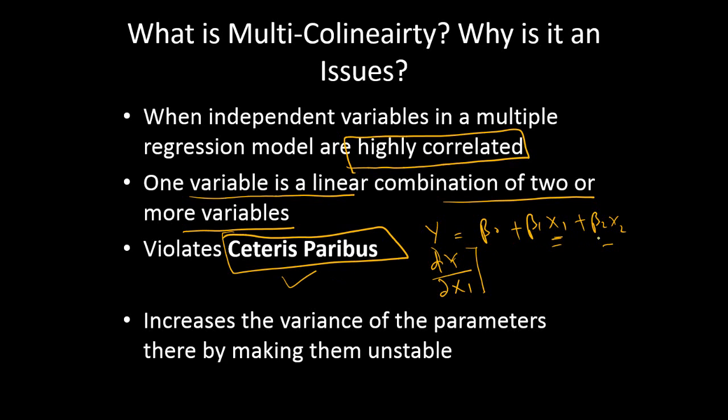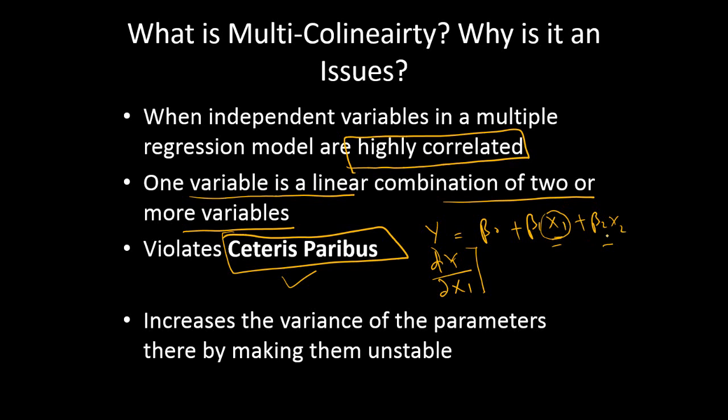When x1 and x2 are correlated, you cannot say that you can keep x1 constant and then increase x2, because they are correlated. If you increase x2, x1 is definitely going to change. If it's negatively correlated, it's going to go down; if it is positively correlated, it's going to go up.